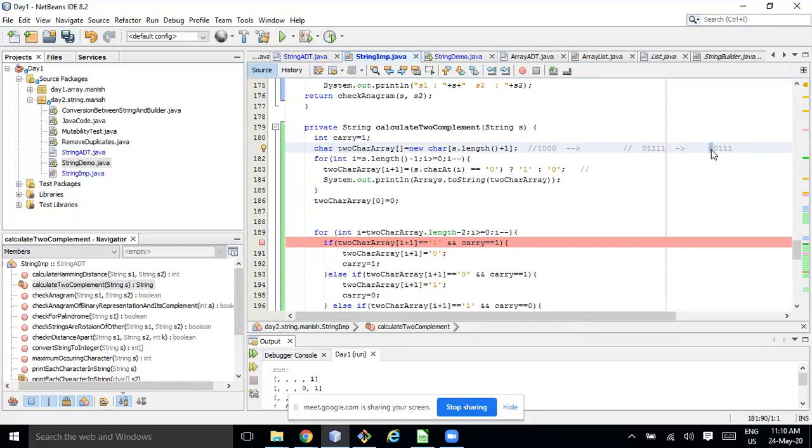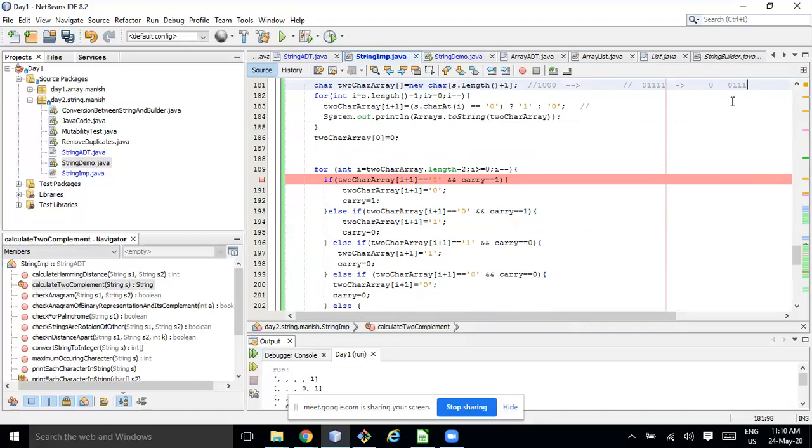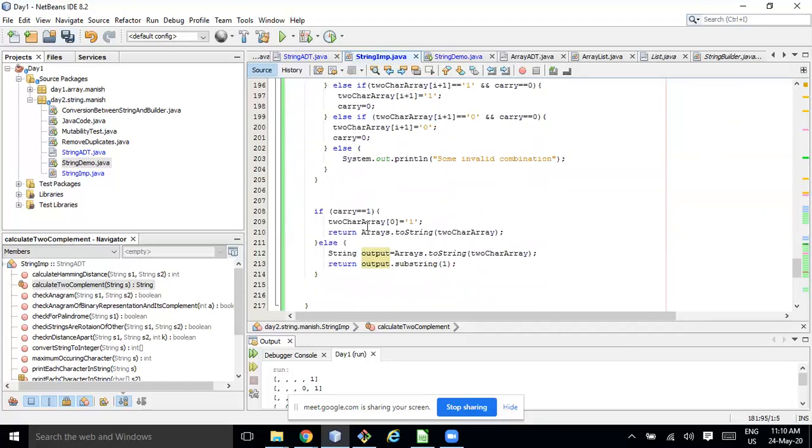If it is 0, then I just need this one, because this is the actual two's complement string. If one is appended, then it's 5-bit. So it's either 5-bit or 4-bit. So we have two scenarios.